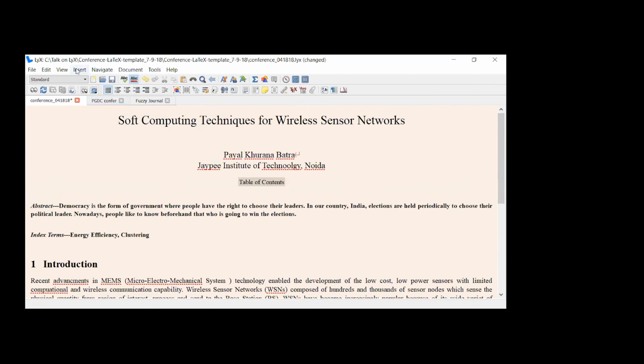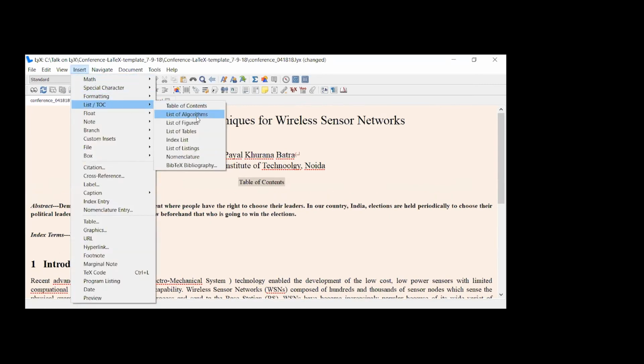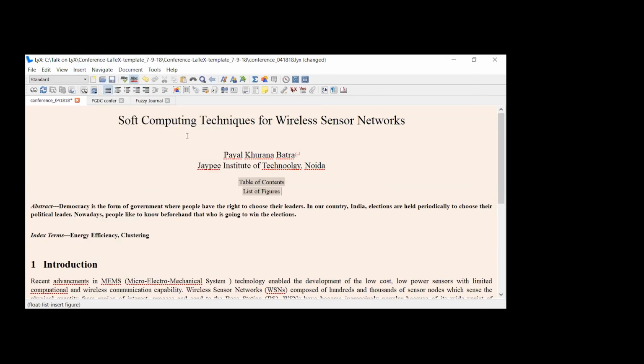Then go to Insert, List, then List of Figures. When you generate the PDF, the table of contents and list of figures will appear. In MS Word, you have to manage the dots yourself. The dots and their alignment will all be taken care of by this tool. So let me generate the PDF to show how the table of contents and list of figures will look.